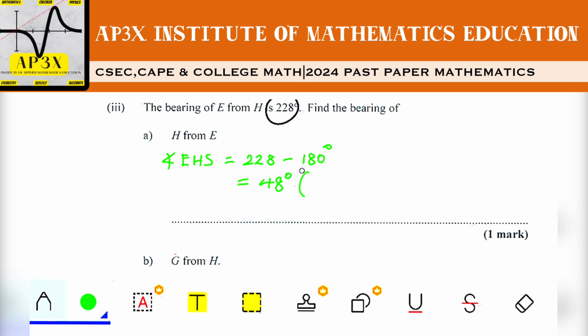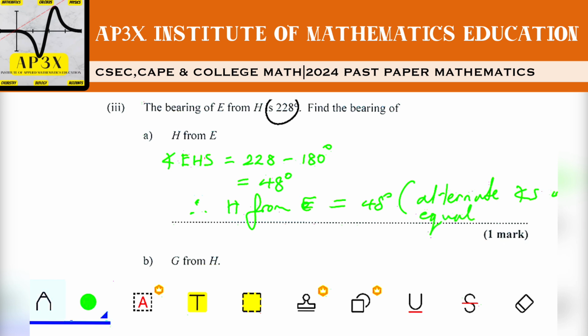That is as a result of angles at a point on a straight line measuring 180. I don't think I need to write a statement for that one. So I can conclude that the bearing of H from E is equal to 48 degrees, and that is as a result of the angles being alternate. Alternate angles are equal. Again, this is a little bit stingy on the marks. I thought that was a lot of thinking for just 1 mark, but it is what it is. That's what we had to do to calculate that angle in here.